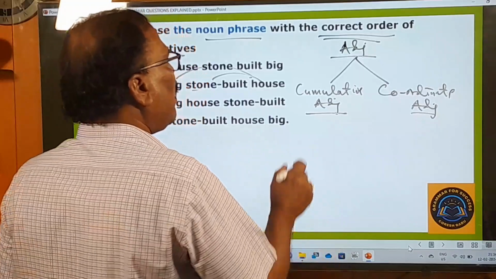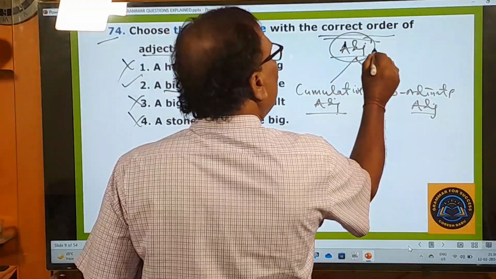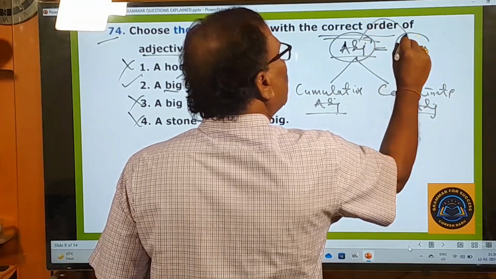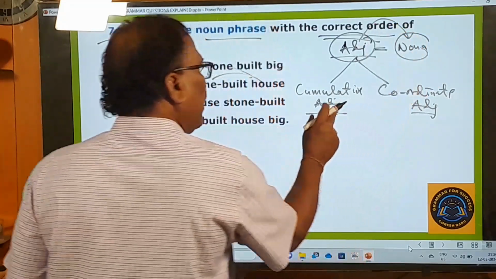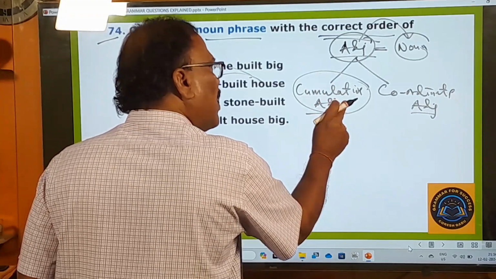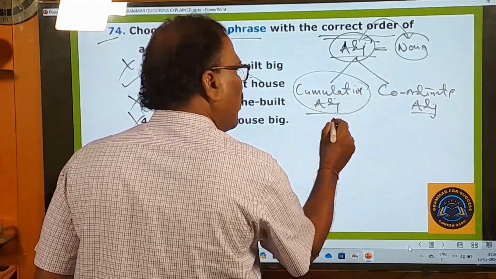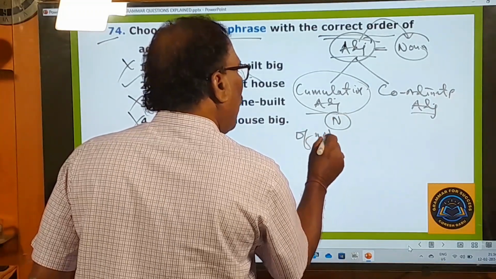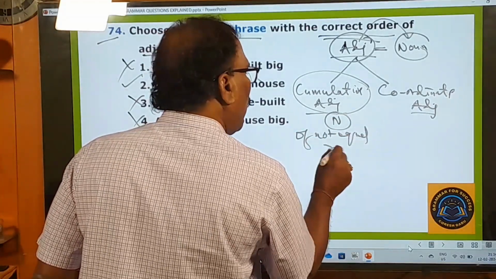And you know very well that adjectives are used to describe only the nouns. Now, what are the cumulative adjectives? The adjectives that qualify the nouns and are of not equal rank.